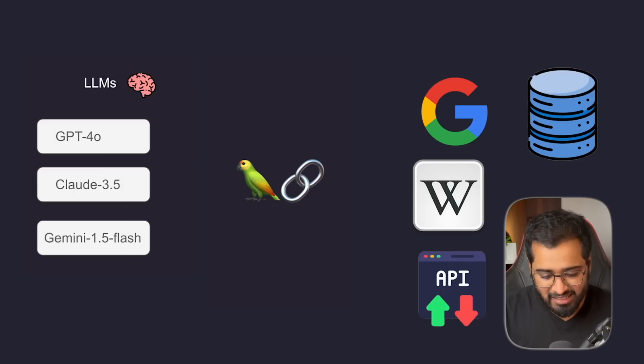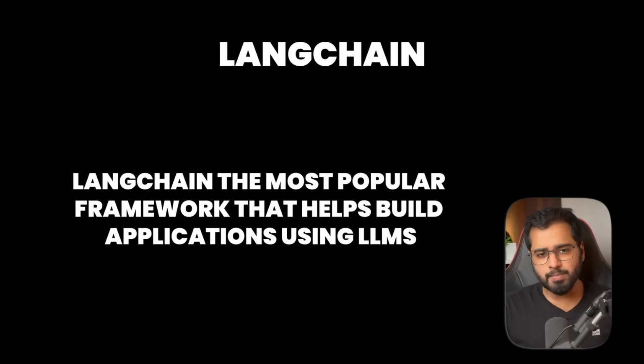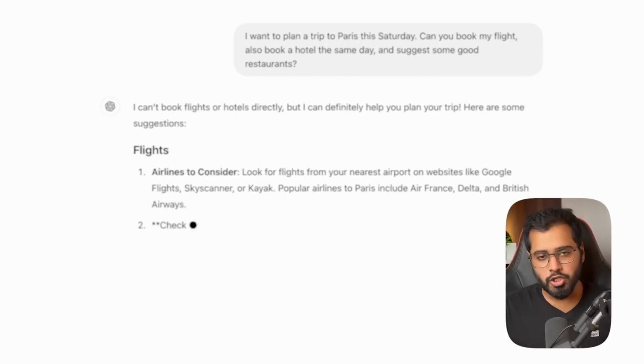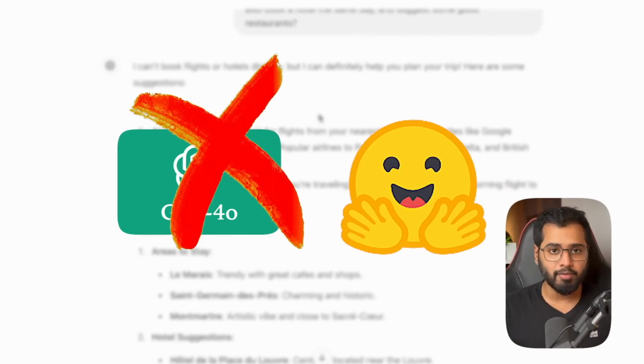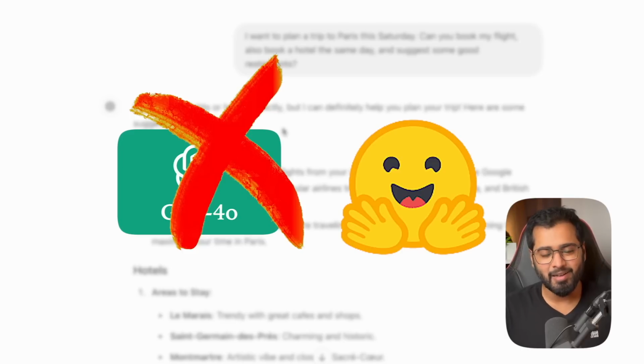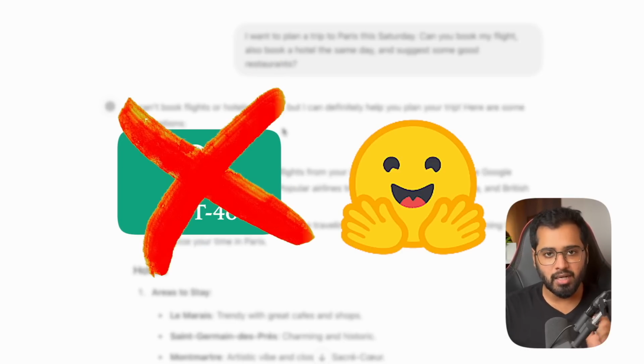Okay, so LangChain acts as a bridge between the LLMs and the real world. To put it simply, LangChain is by far the most popular framework that helps build applications using LLMs, right? So in the future, if you want to switch out GPT 4.0 with, let's say, a free Hugging Face LLM, if you're short on cash, you can easily do so without even touching the code that you wrote with LangChain, right? So with LangChain, the AI that we're working with can do so much more in the real world.